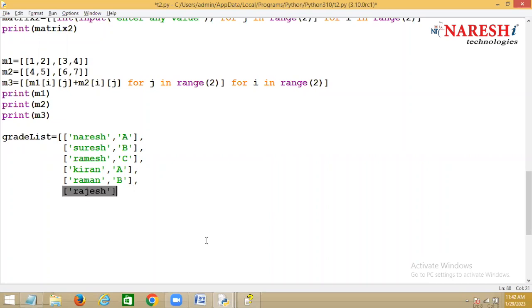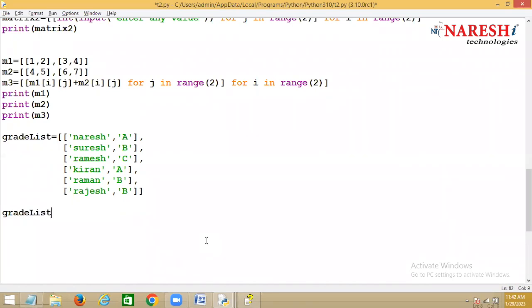Like this. I have a name as well as what here? Grade. So there's a name and there's a grade here. Now I want to filter all the students who have an A grade. I want to filter A grade students. Tell me, how can I do that?